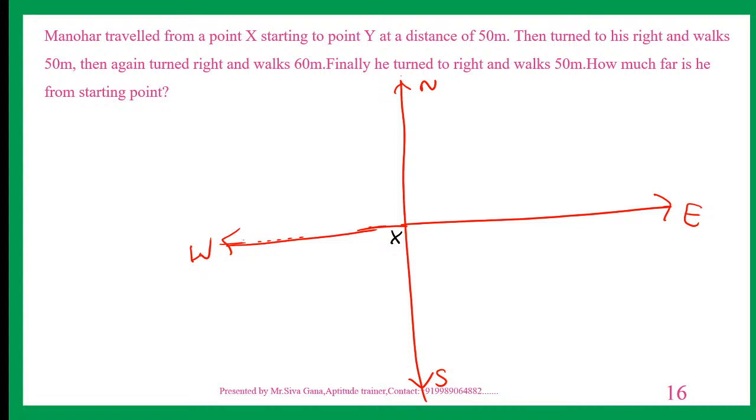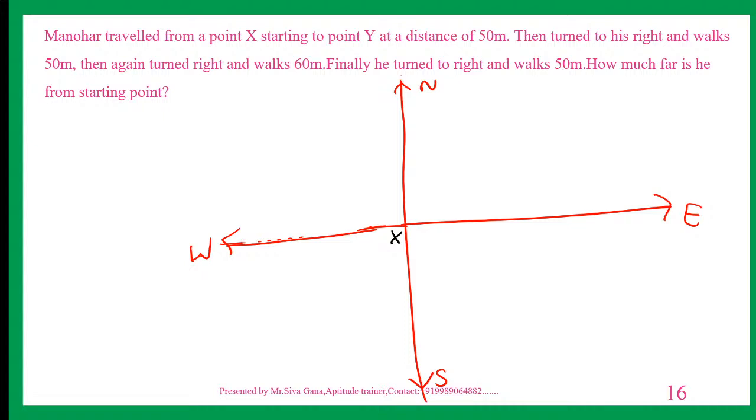Point Y in which direction? It is not given. Then he turned to his right and walks 50, and again turned to the right, walks 60. Finally he turned to the right and walks. How far is he from the starting?